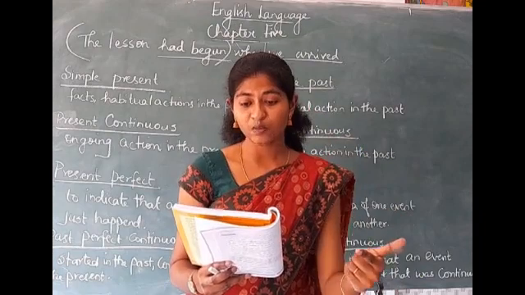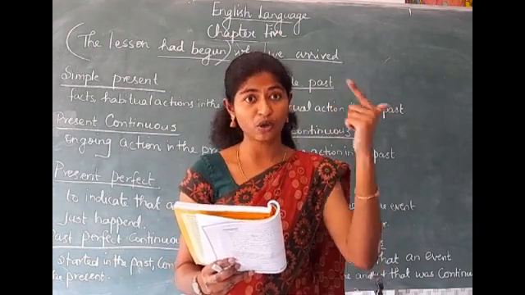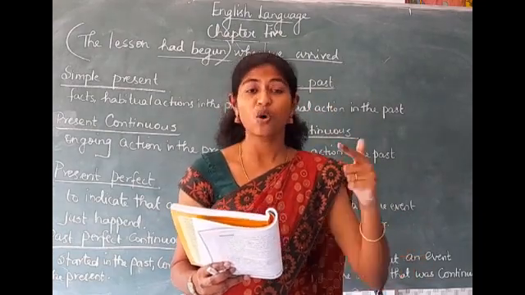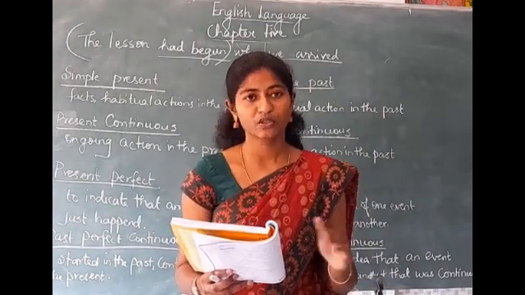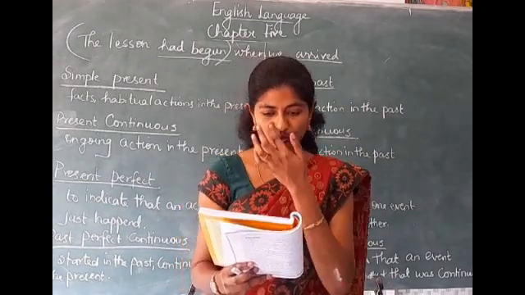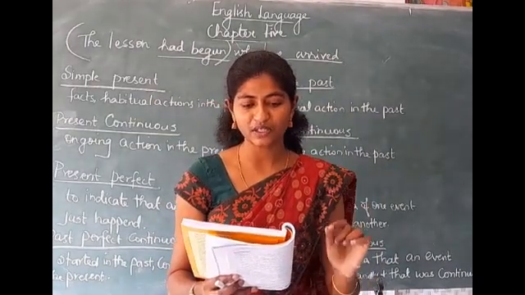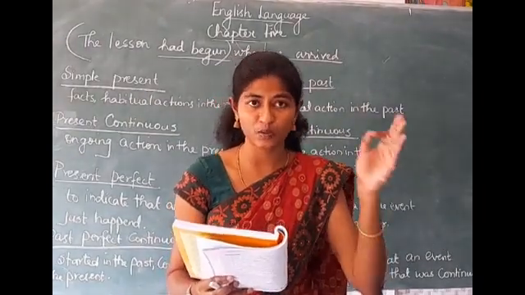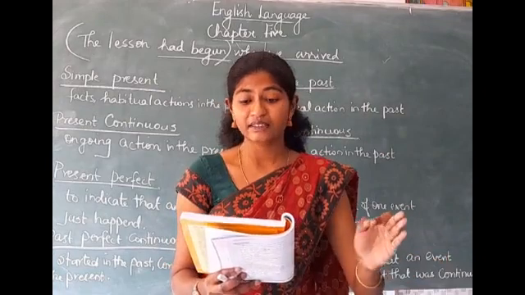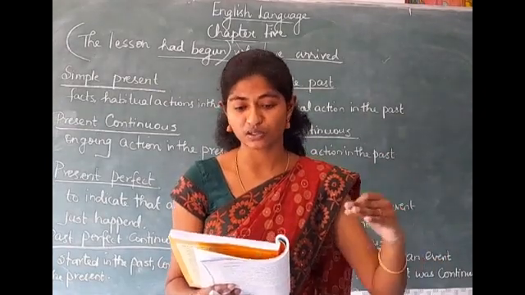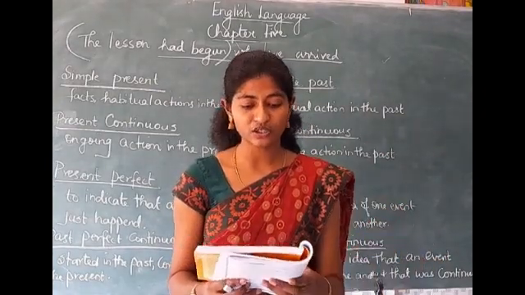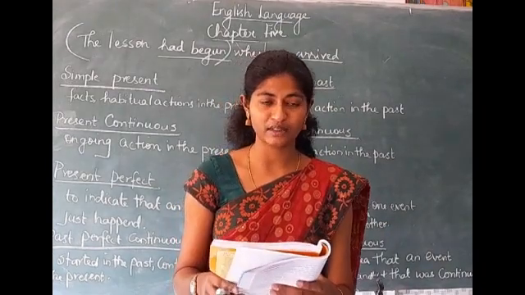That event which happened before another event was continuous. Do you understand, students? Let me read it once again. It is used when we wish to indicate that an event happened before another event in the past, and that event was continuous or was still continuing at a certain point in the past.